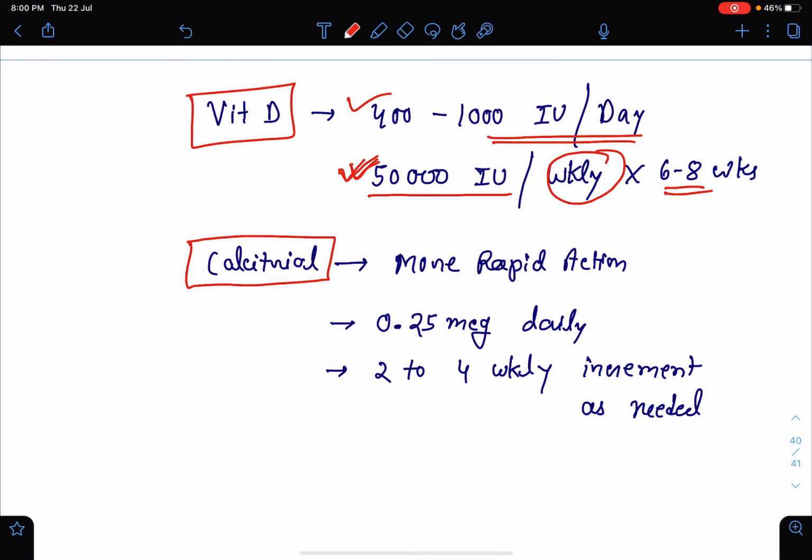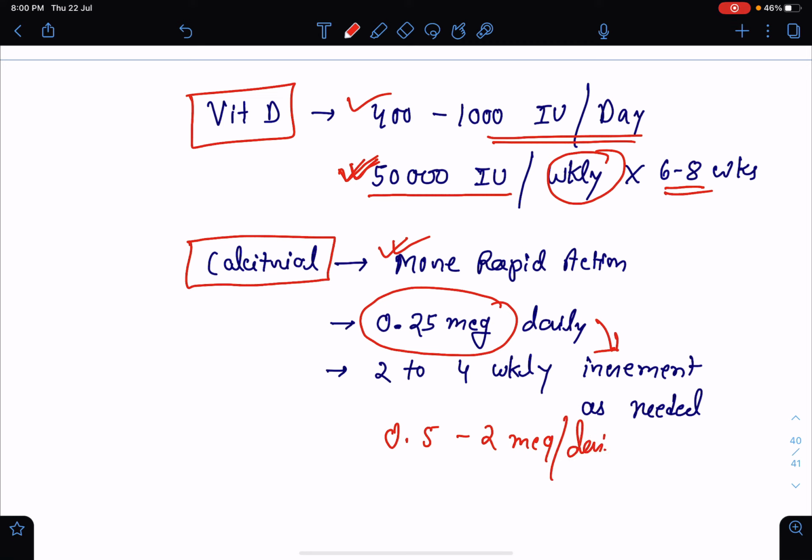Calcitriol or activated form of vitamin D is better because it has more rapid onset of action. The dosing is 0.25 microgram daily, but we can up-titrate the dose every 2 to 4 weeks depending on the patient's response. Most of the time patients will be at a maintenance dose of 0.5 to 2 microgram daily. Okay. So this is all about the treatment of